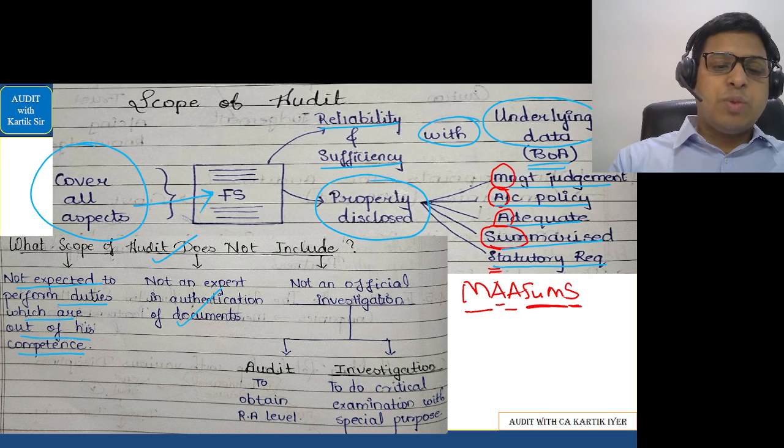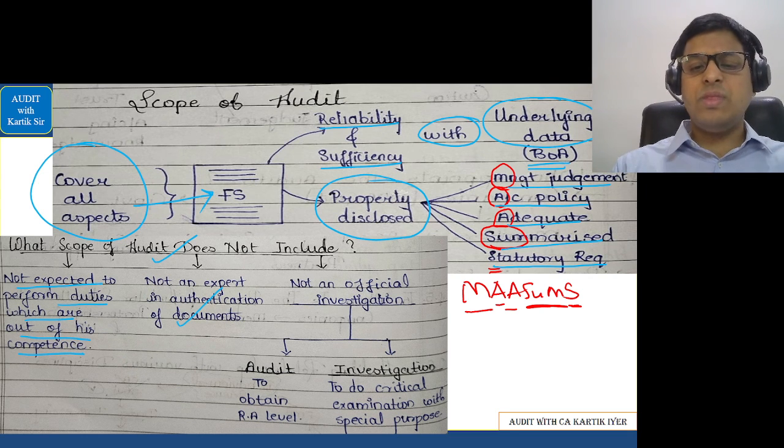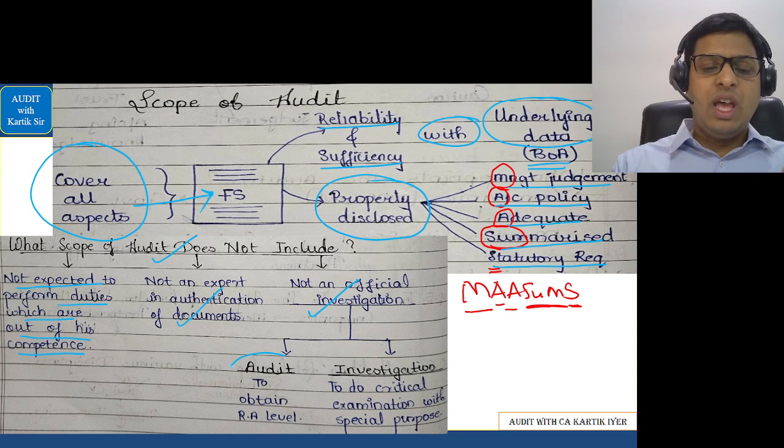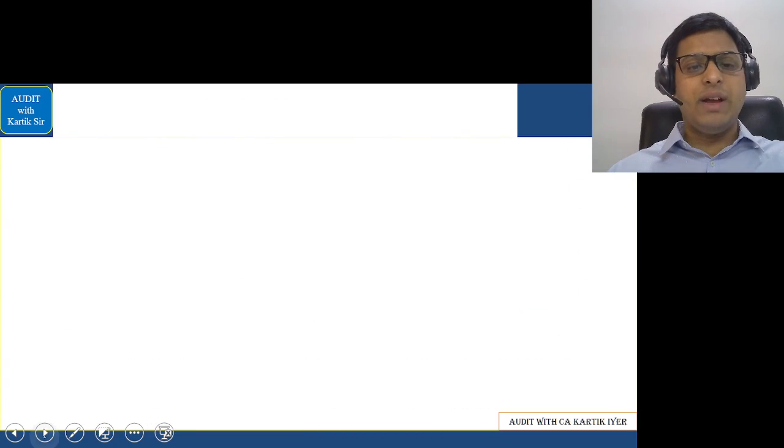An auditor is not an expert in authentication of documents. He will not know which documents are original, which documents are fake. Auditing is not an official investigation. In auditing, your main aim is to obtain reasonable assurance level, whereas in investigation, your main aim is to do critical examination with a special purpose. That is the main aim. Okay. Let's go further. Very simple area.